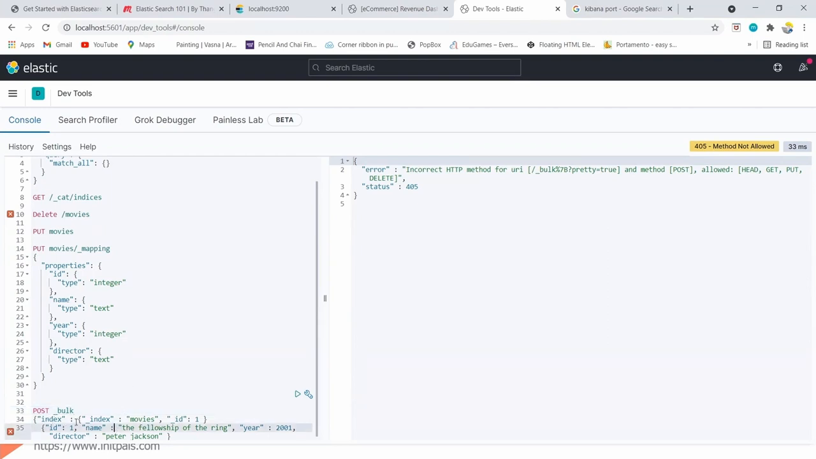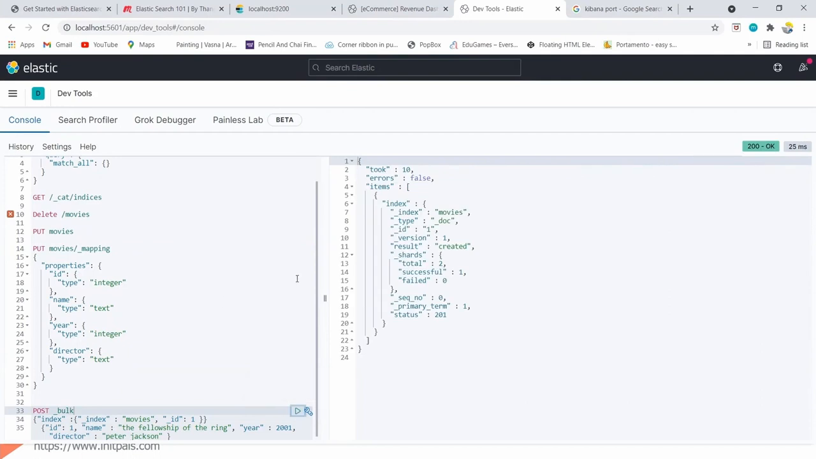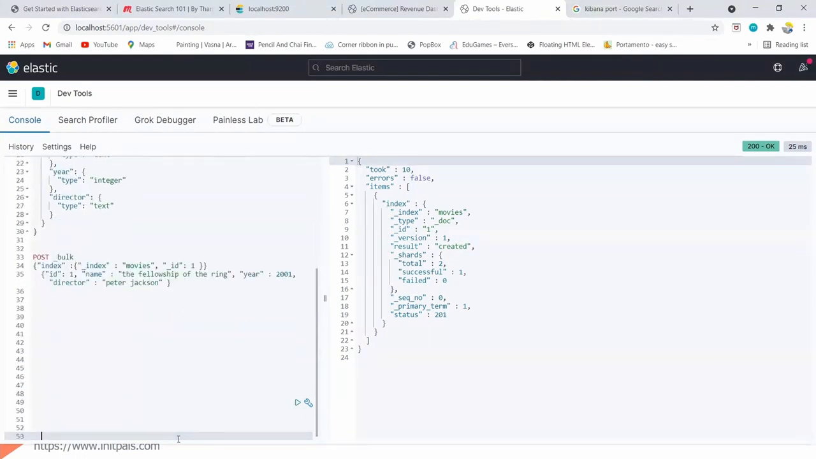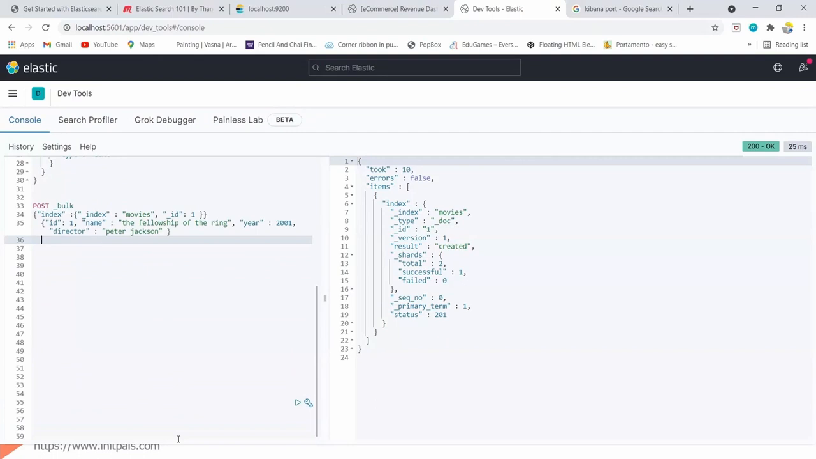Index, okay. Okay, so we got the data added. Okay, let me add some more data quickly. I think everyone can see the data.